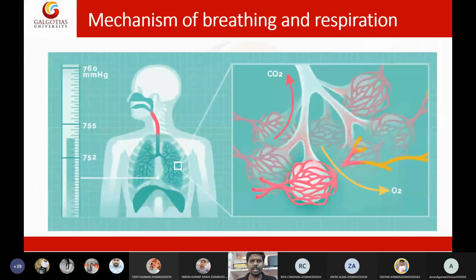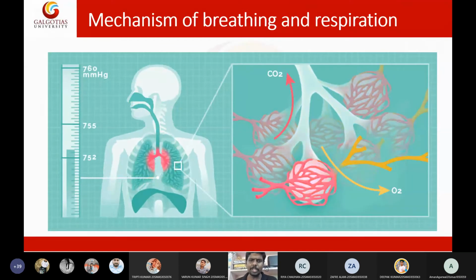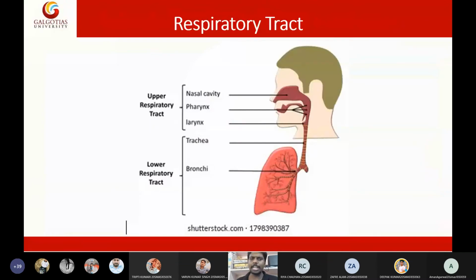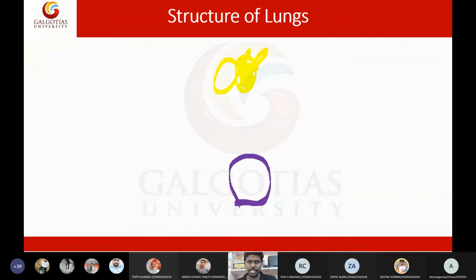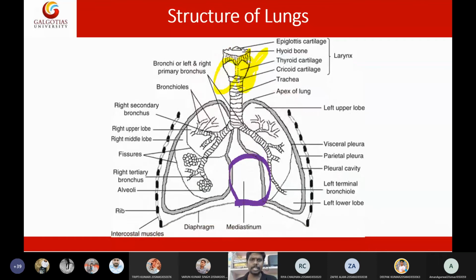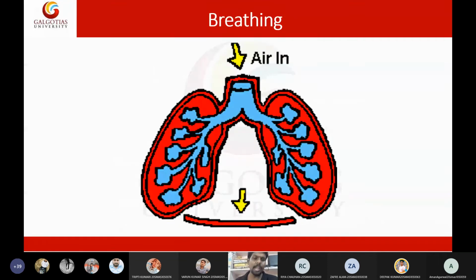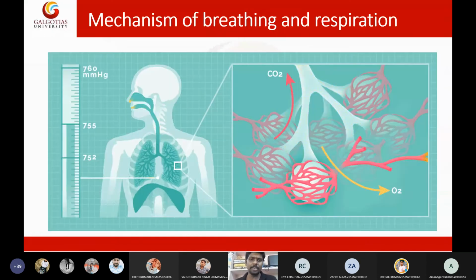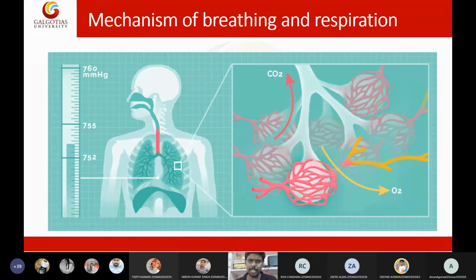So this is all about the basic introduction to respiratory physiology. In respiratory physiology, first we discussed the basic parts of the upper respiratory tract and lower respiratory tract. Then we discussed in detail the structure of the lungs. Then we discussed the role of the diaphragm, lungs, rib bones and intercostal muscles in breathing. Then I discussed the difference between breathing and respiration.